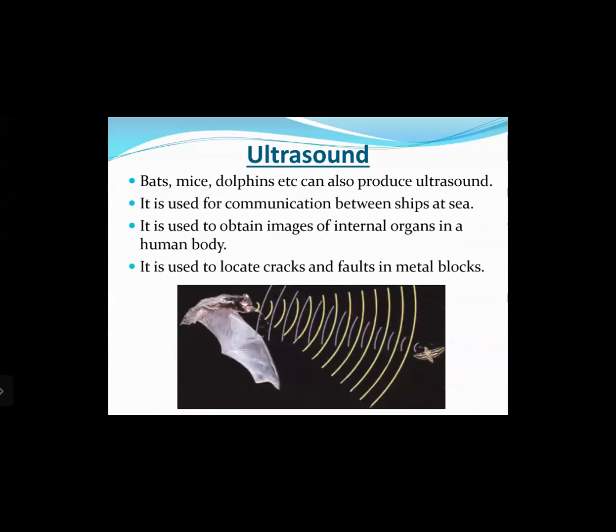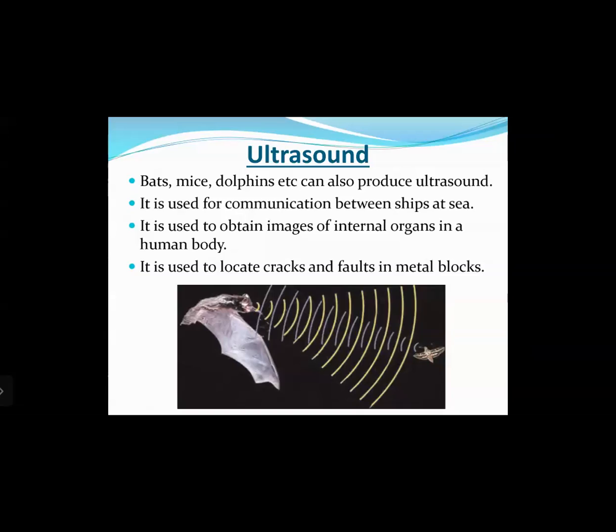Then bats, mice, dolphins, etc. can also produce ultrasound. Along with the ability to hear ultrasounds, they can also generate ultrasounds. Then, ultrasounds are used for communication between ships at sea. If you have two ships at sea, there won't be any telephone lines, and you cannot have mobile phone towers at sea. So there won't be any communication methods at sea. Two ships at far away distances can use ultrasonic sound waves to communicate with each other.